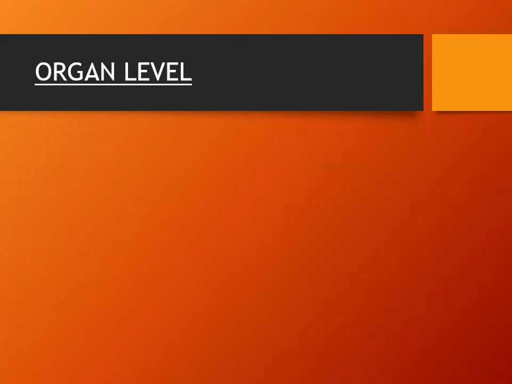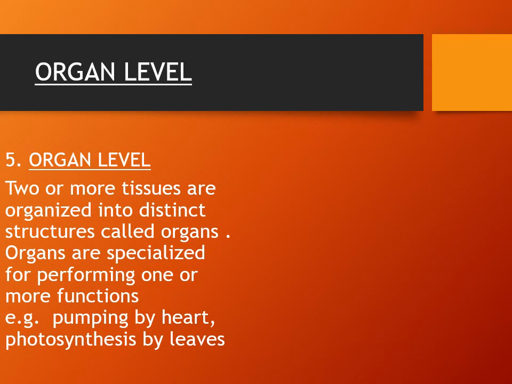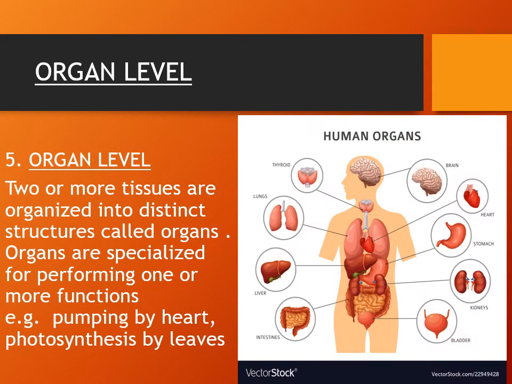The next level is the organ level. At the organ level, when two or more tissues are organized into distinct structures, they are called organs. Organs are specialized for performing one or more functions. For example, the heart is considered the pumping organ, and leaves are responsible to synthesize food by the process of photosynthesis. In this picture, we see the different organs.